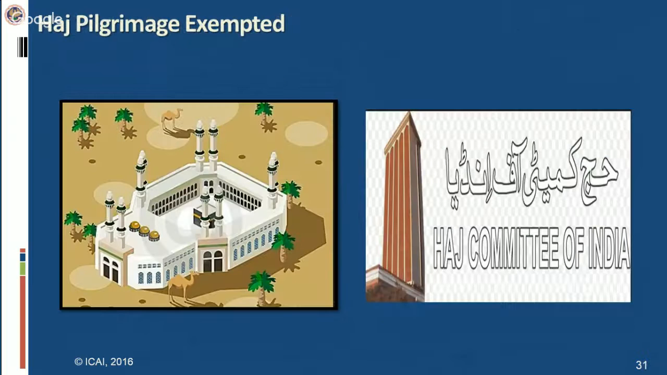Same way, Hajj pilgrimage has also been exempted. Now, Hajj pilgrimage is organized by the Hajj Committee of India, as well as certain state Hajj committees also. So these committees and state Hajj committees provide the same type of services or facilities to the Hajj pilgrims, like buses, accommodation, etc. Now these services provided shall be exempt from service tax.